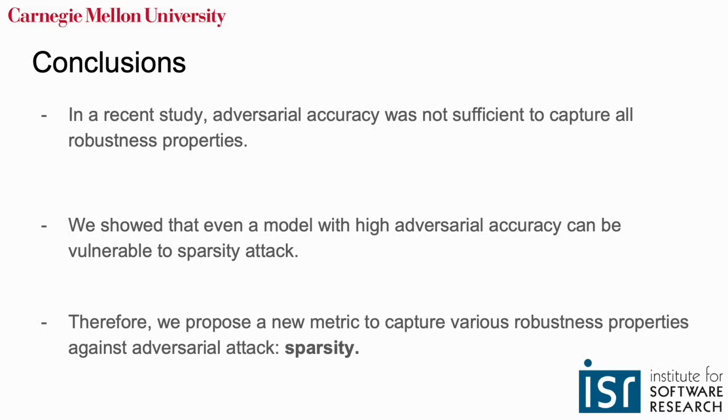So, conclusion: in recent studies, adversarial accuracy was not sufficient to capture all robustness properties. So we propose a new metric, sparsity, that captures various robustness properties for adversarial attack.